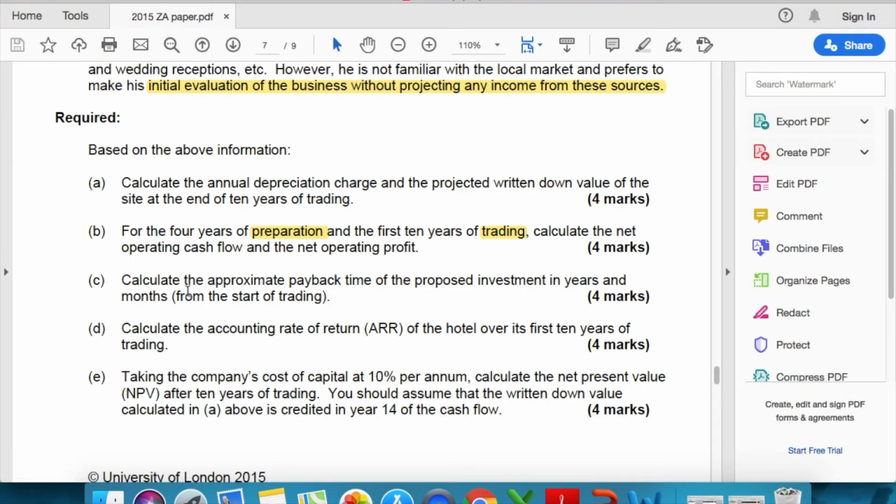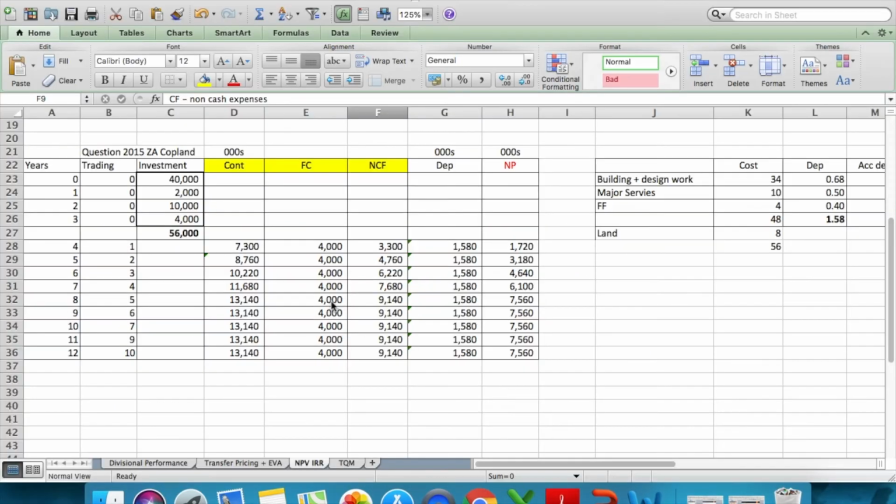Okay, coming on to calculate the approximate payback period of the investment in years from the start of trading. Obviously, the payback period starts here. Now, the key to payback period is to calculate a cumulative net cash flow, right? You all know that. I'm going to do it again with you.